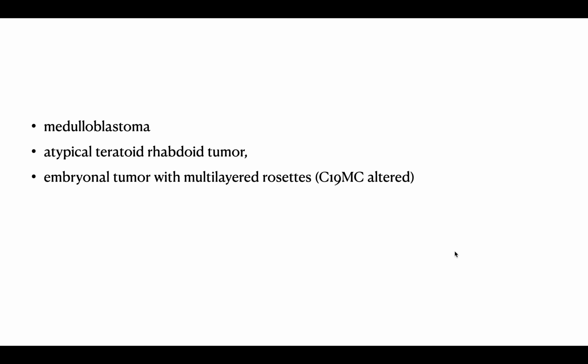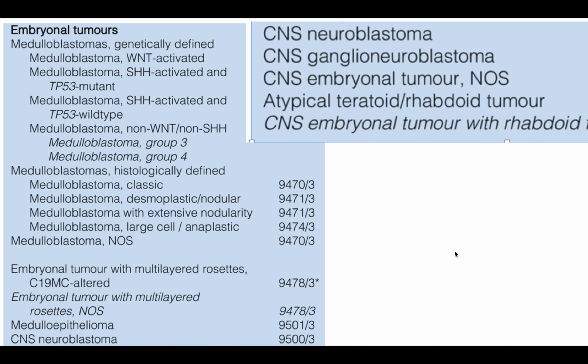So under these we have the medulloblastomas, the atypical teratoid rhabdoid tumor, embryonal tumor with multilayered rosettes, C19MC altered, CNS neuroblastoma, ganglioneuroblastoma, pineoblastoma. So this is how you classify the embryonal tumors. Embryonal tumors, mainly we have the medulloblastomas, which have the different genetic classifications.